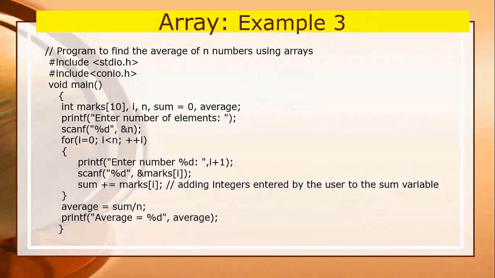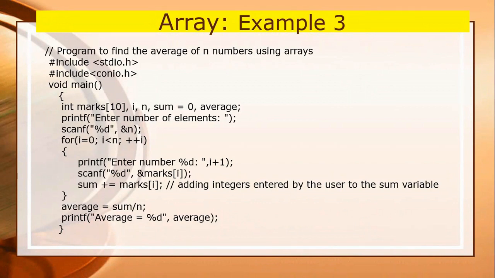So what is the use of this concept? Because you have taken an array size of 10 elements, and you are going to enter the value 10, which is assigned to n. Just to make it clear, suppose next time when you execute the program you want to find the average of only 5 numbers, so you just enter 5 and 5 will be assigned to n, and the for loop will execute only 5 times. So to make it easier, you just take an integer array marks of size 50.